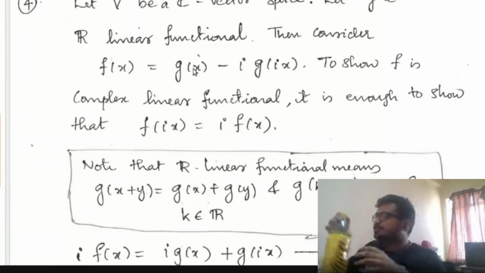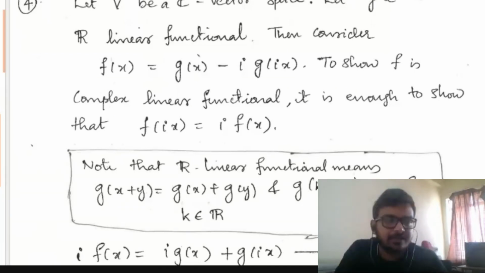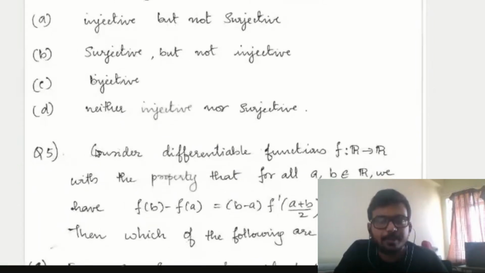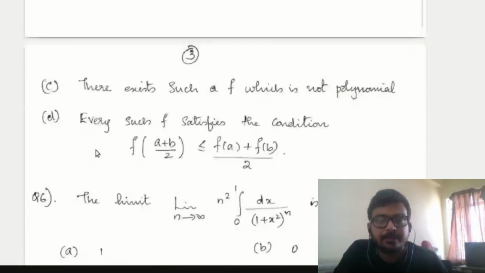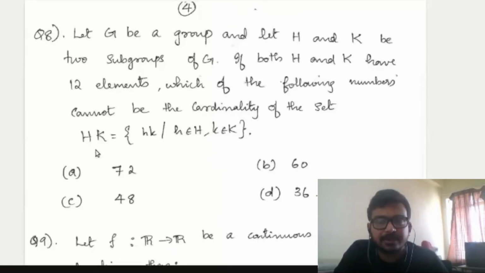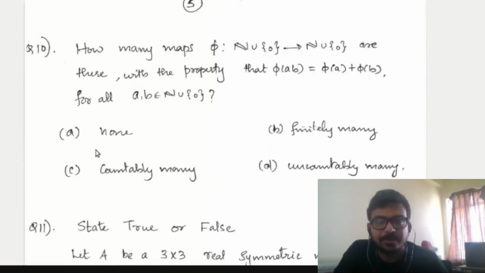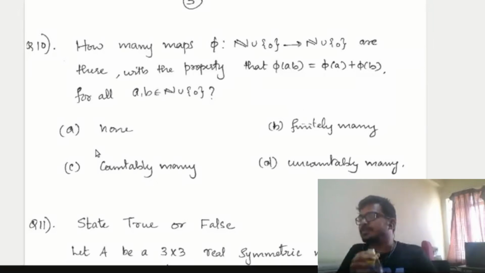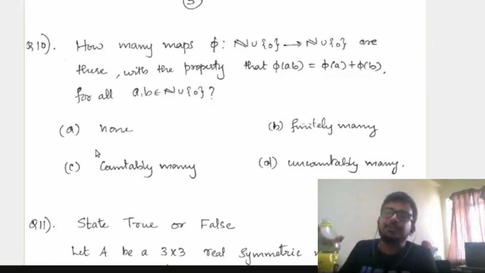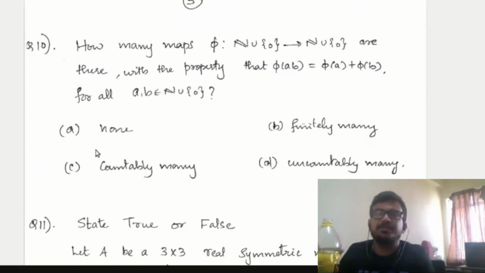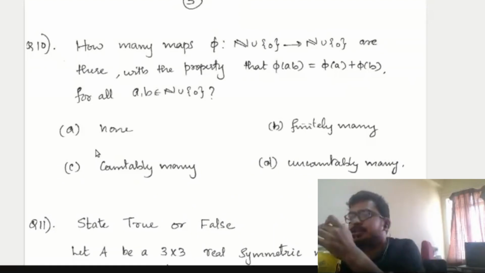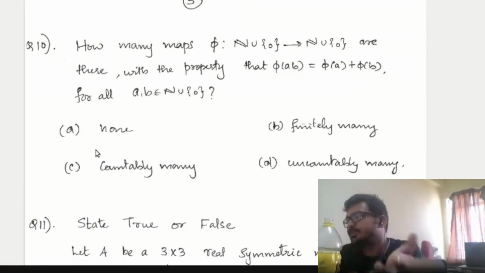Okay, now I move to the next question. Before doing this, you try this question. Question 10. How many maps phi from N union {0} to N union {0} are there with the property that phi of AB is equal to phi of A plus phi of B for all A, B belonging to N union {0}? The script N is nothing but the set of all natural numbers. You try this question.